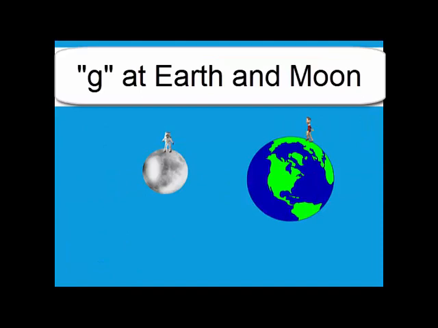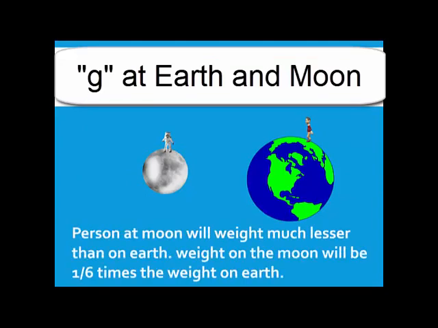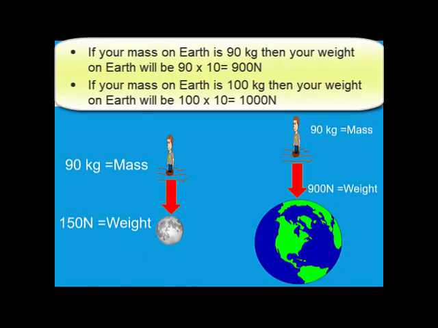Now look at this. There's a person who is walking on the earth, and then the same person goes on the moon. The person on the moon will weigh much lesser than on the earth. Weight on the moon will be 1/6 times the weight on the earth. Look at this slide. Suppose you are on earth, your mass is 90 kg, then your weight on the earth will be 90 multiplied by 9.8, or you can round it off and say 90 multiplied by 10, which is 900 newtons.